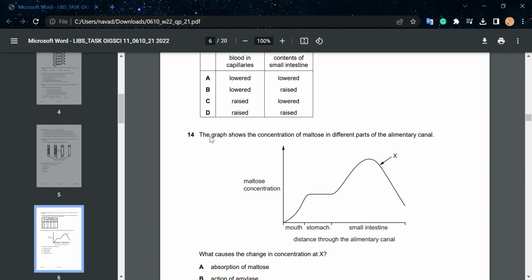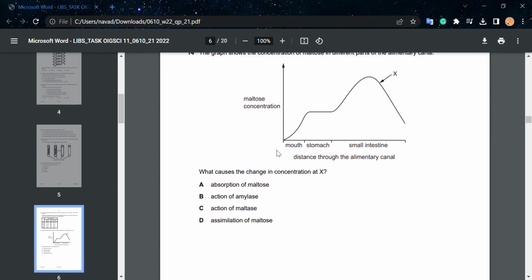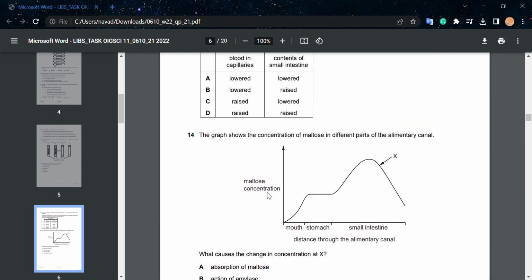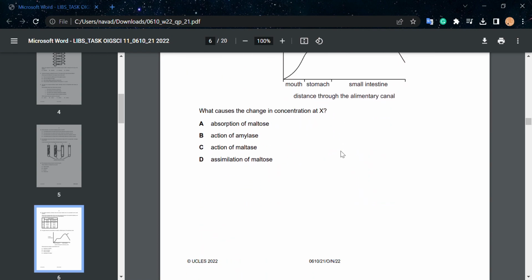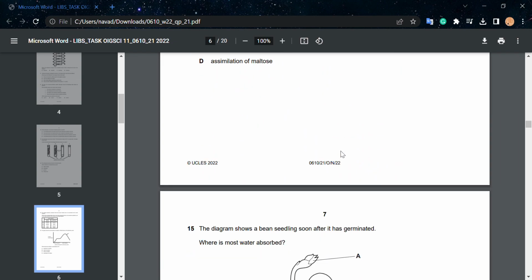14. The graph shows the concentration of maltose in different parts of the alimentary canal. What causes the change in the concentration at X? Absorption of maltose? No. Action of amylase? Well, no. Action of maltase? Yes, that is the correct answer because maltase is the enzyme which is used to break down the substrate maltose.